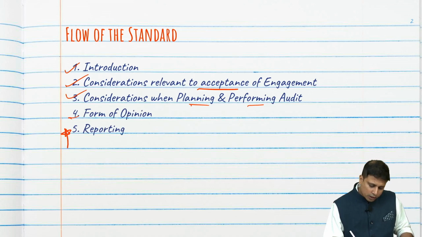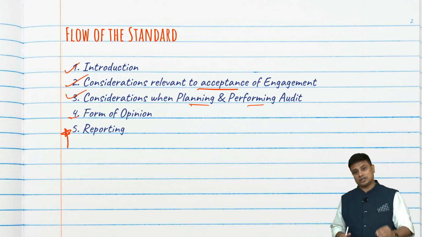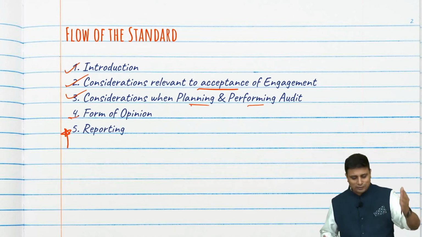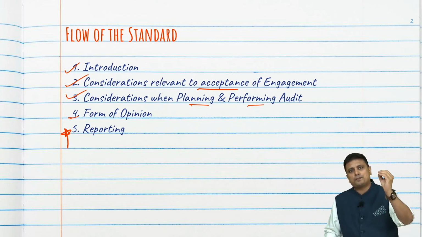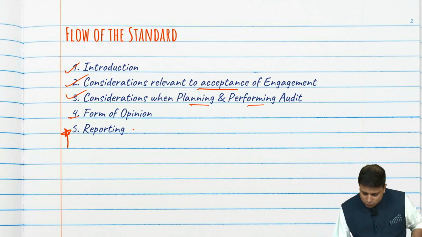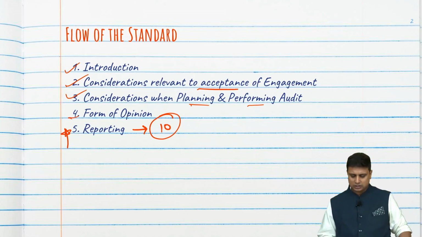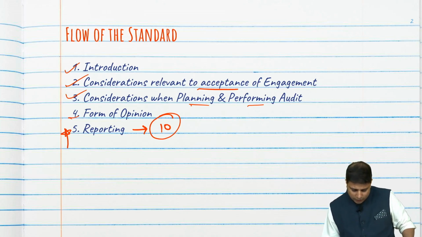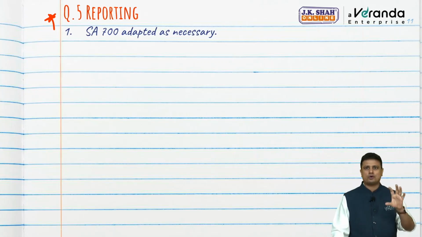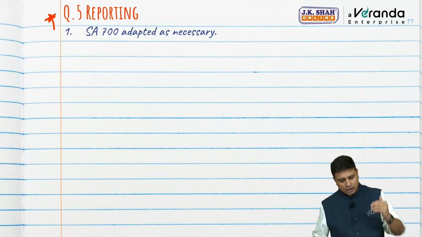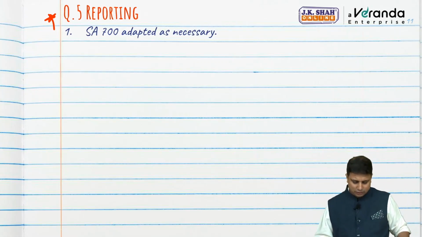Now comes the most important point. If I was to frame a question, I will frame a question on reporting. Not that for the first 3 points you will not have a question, but reporting is very important. We are to discuss 10 separate points in this particular reporting. So now when it comes to reporting, we will report as per SA 700. We'll have to make a few adaptations to SA 700, but reporting will be as per SA 700.